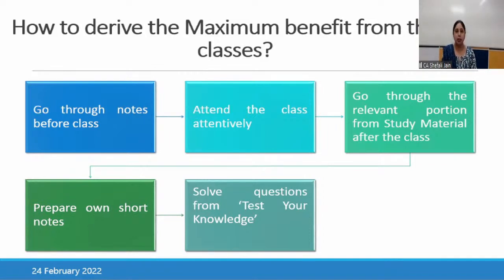When you complete a particular chapter, you feel that you have done everything and are thorough with it. But when you actually solve the questions, you will come to know the areas you have to work upon, which are the weak areas where you have to study again, or the areas where you have to go through the provisions again and understand their application. So try to solve those questions on your own and then check where you have gone wrong. This is how you can derive maximum benefit from this class. And I can assure you that if you proceed this way, you will definitely score very well in this paper.